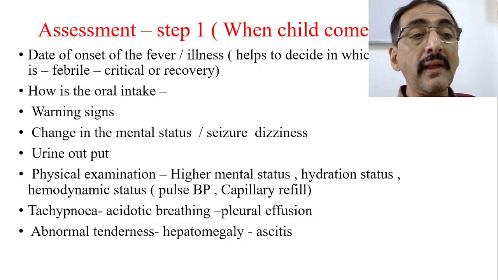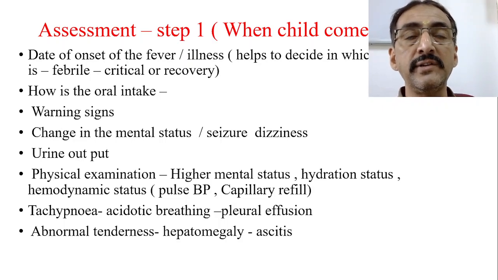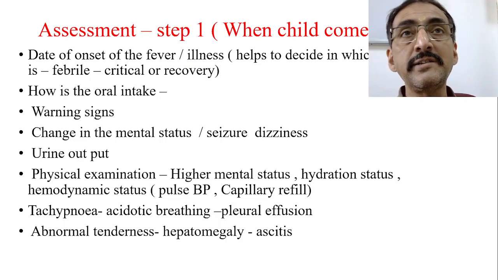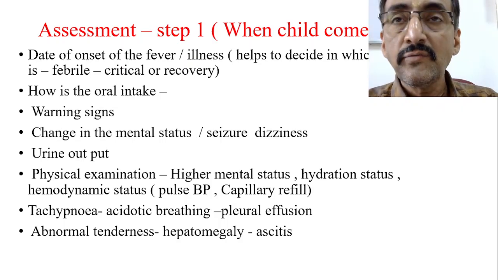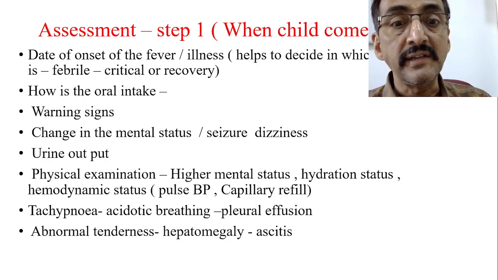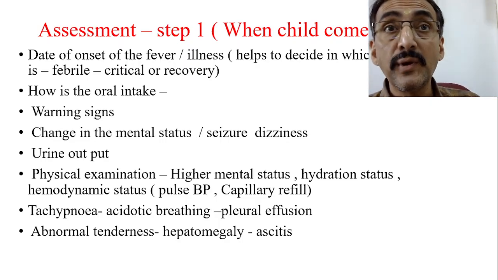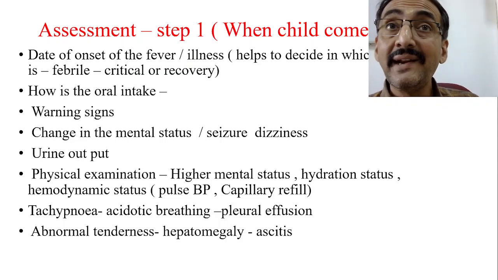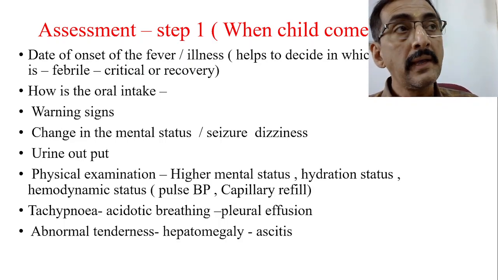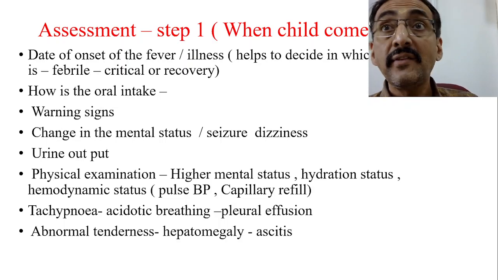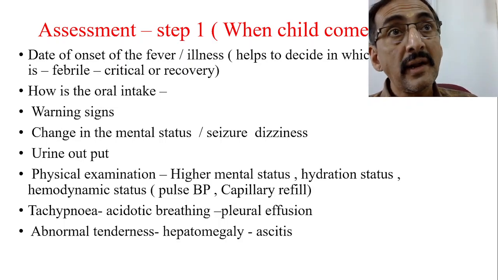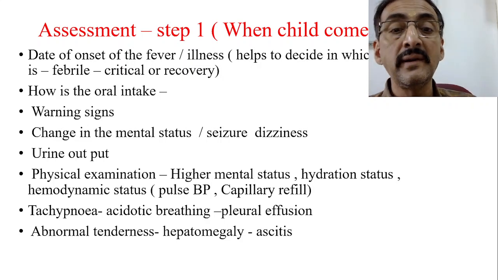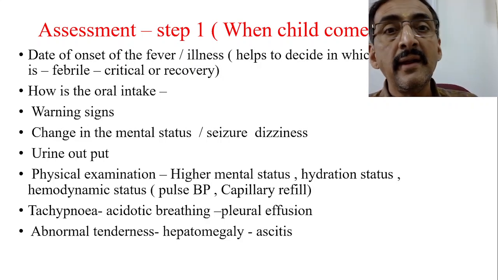Now, physical examination. Look at the higher mental status, hydration status, the tongue, the lips, then the hemodynamic status, because the main thing here is hemorrhage, isn't it? So look at the pulse, the BP, the capillary refilling, very important. Then look at tachypnea, acidotic breathing, pleural effusion, breathing difficulties, etc. Look at the abdomen, whether there is tenderness, hepatomegaly, or ascites. So this is step 1 when the patient comes to you.